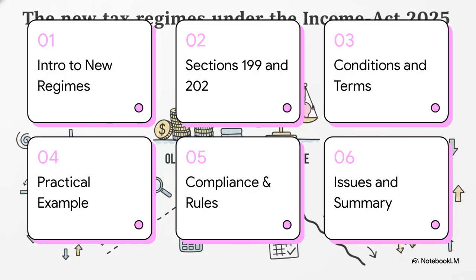Okay, we've got a lot of ground to cover today. We'll quickly run through the introduction to the new regimes, deep dive into sections 199 and 202, look at key conditions, walk through a practical taxation example, cover compliance and transition rules, and finally wrap up with common issues and a summary. Let's jump right in.